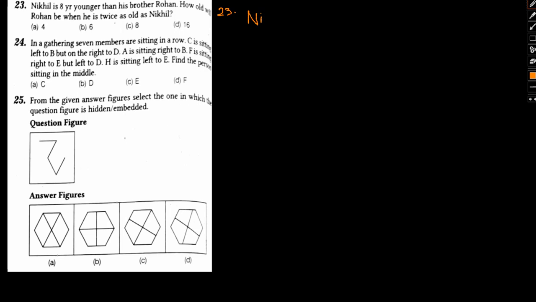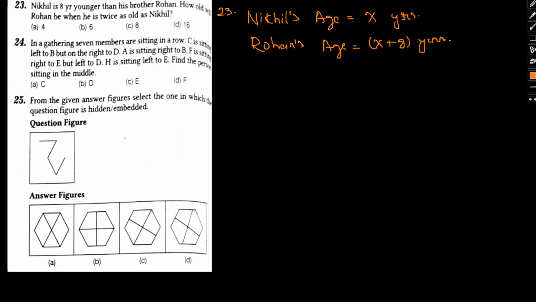So Nikhil's age equals X years. His brother's age, or Rohan's age, will be X plus 8 years. How old will Rohan be when he is twice as old as Nikhil?